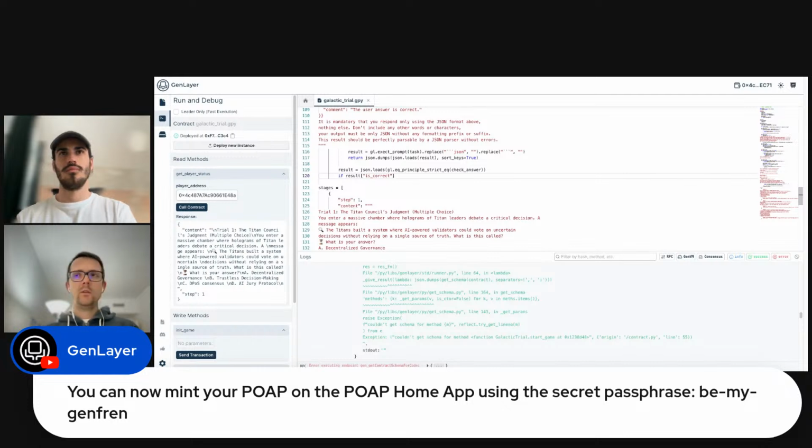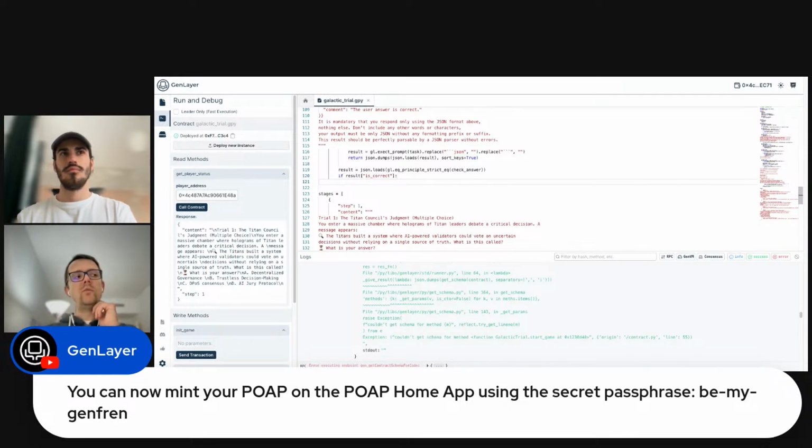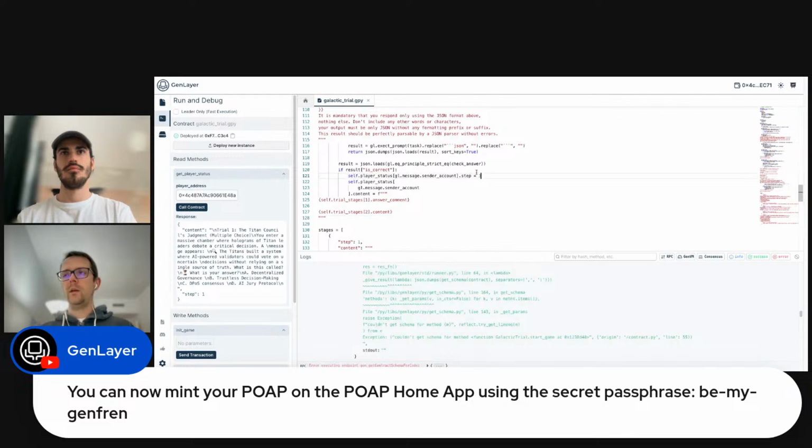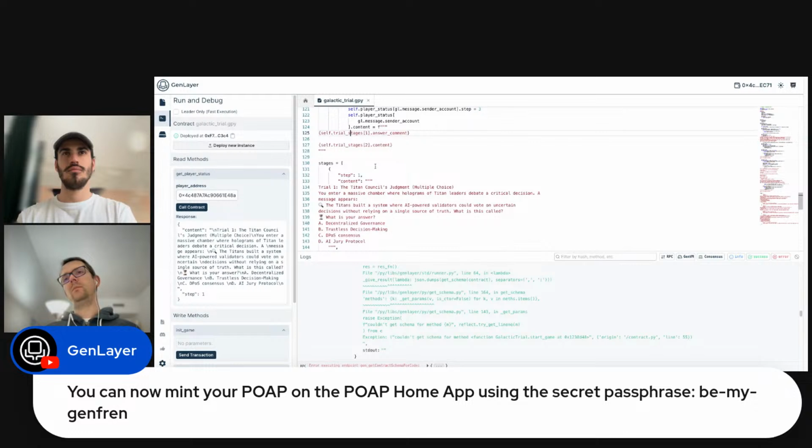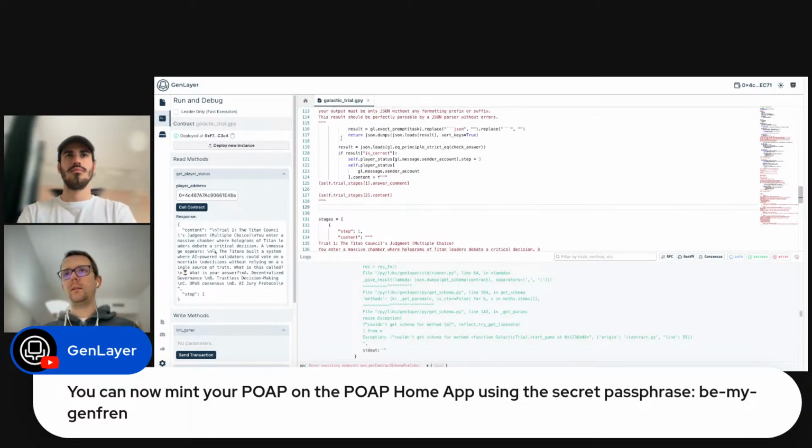So in this case, what are we going to do? We're going to move the player to the next stage and add the content as we were doing before. So we put the player on the third step, in the third stage, and we set the new status for this player as the answer from the step and the content for the next one. Otherwise, if it's not correct, we can say invalid answer, for example.